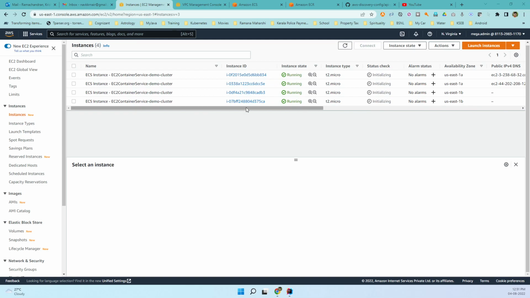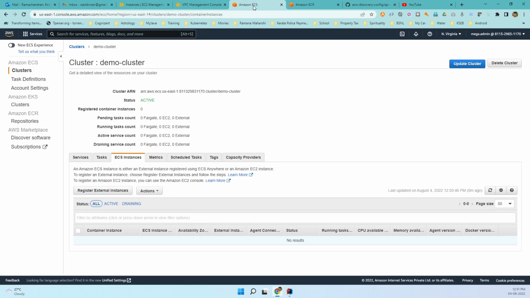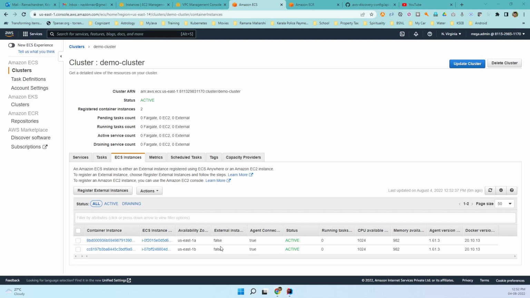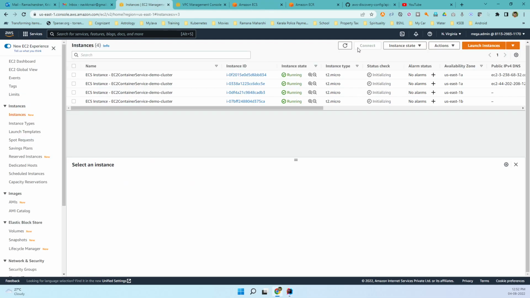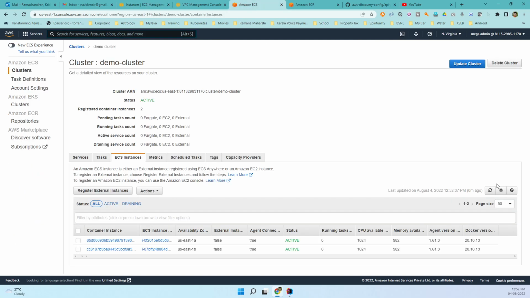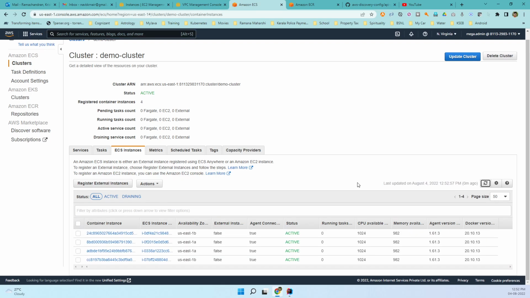So now that the EC2 instances are running, let us go back to the ECS and see whether these instances are appearing. Again, this may take some time. So let us wait. As of now, 2 instances are appearing here. We need 2 more instances to appear here. Of course, the status check has to pass for the ECS instances to appear here. And now, we can see these instances are up and running.